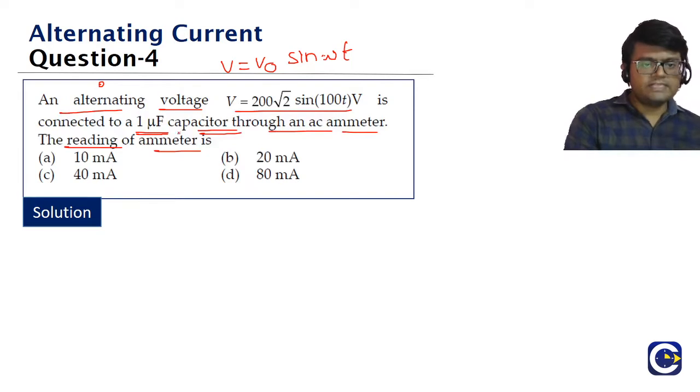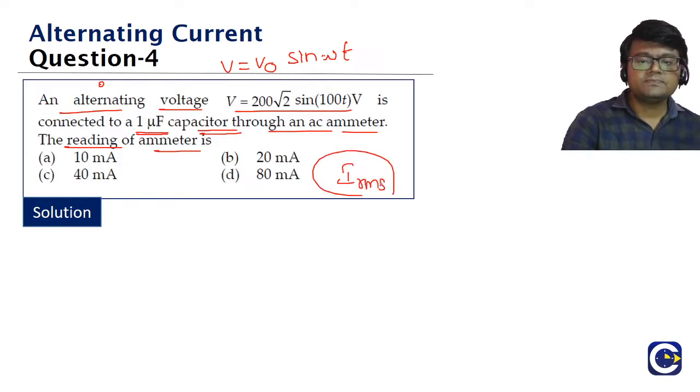We need to find what is the reading of the ammeter. Fourth question. Remember, any measuring instrument is going to give us the value of IRMS. Any measuring instrument we have, right, guys? They are going to give us the value of IRMS.